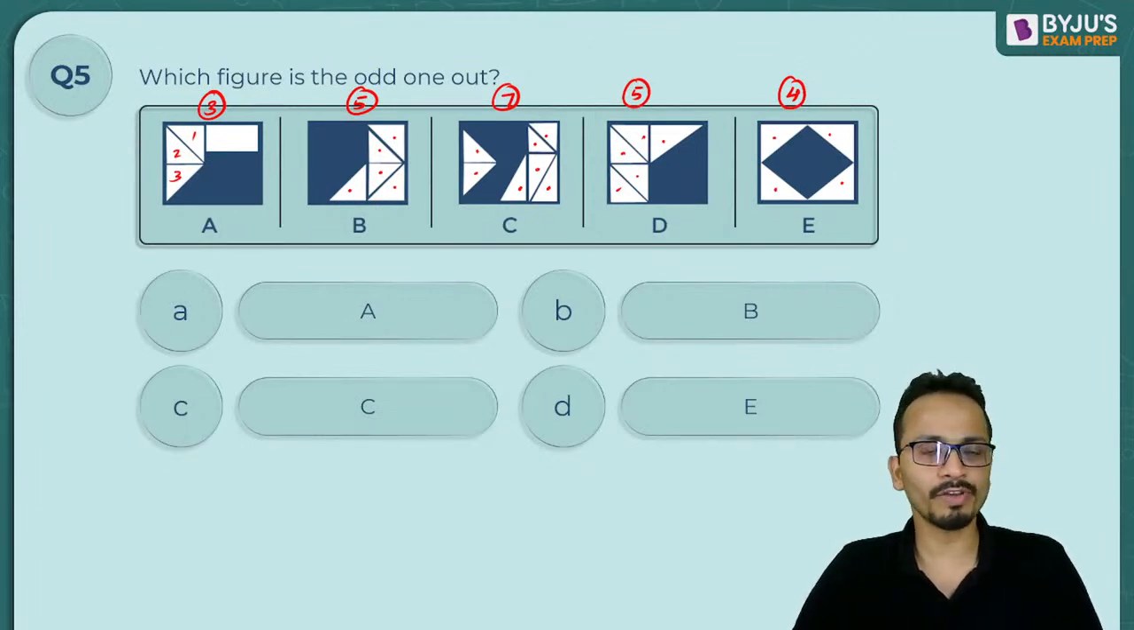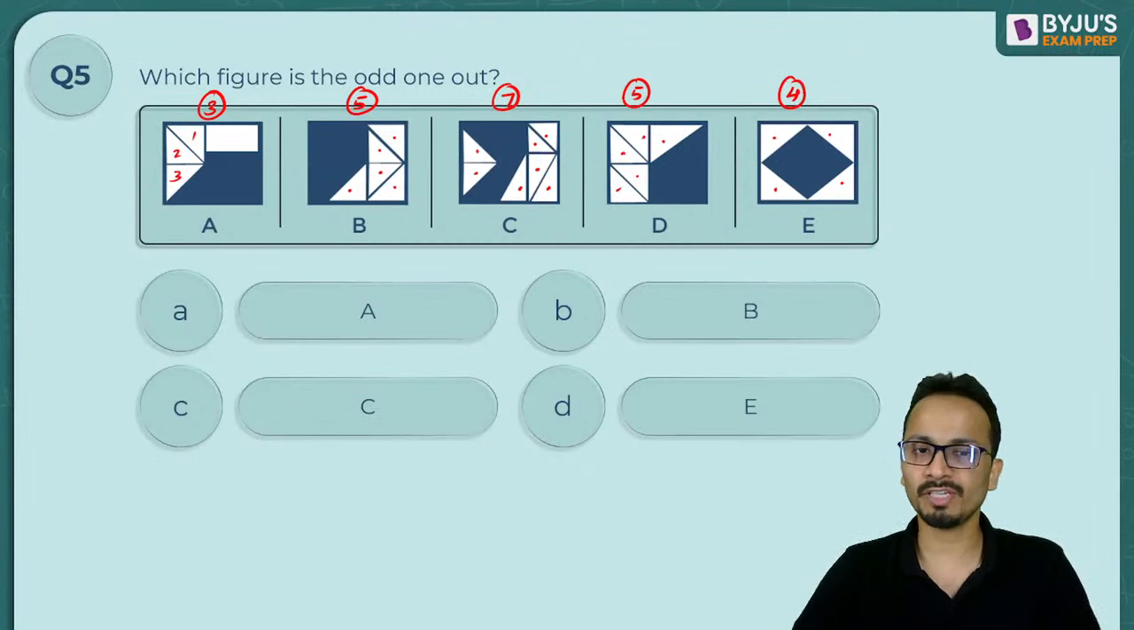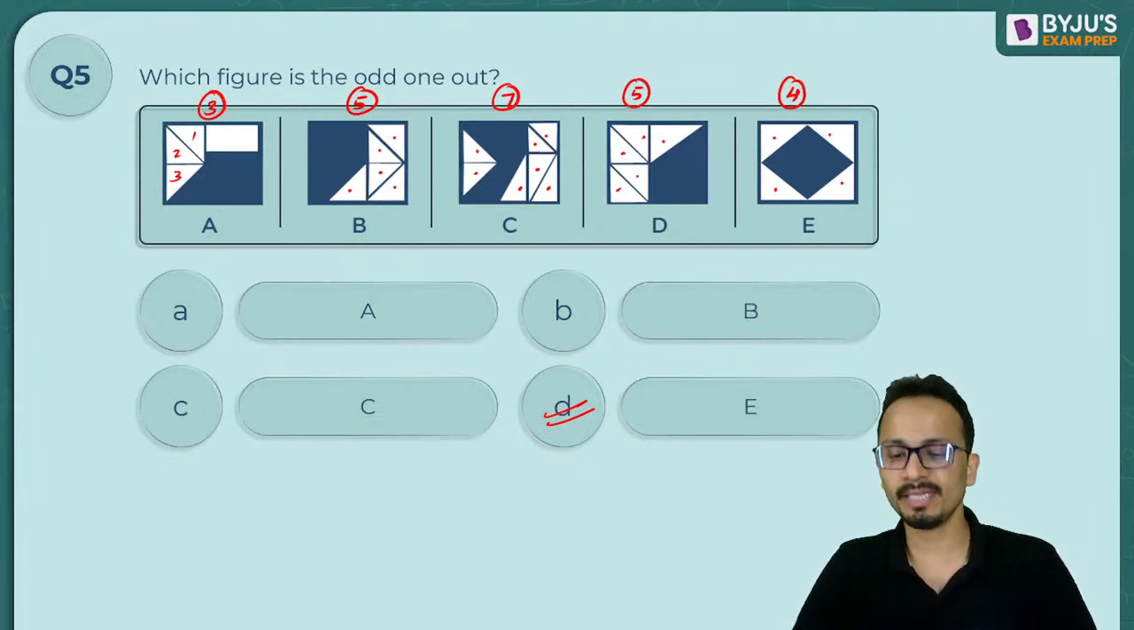So in the first 4 figures, the number of white triangles is odd. And in the last figure, the number of white triangles is even. So the last figure should be the odd one out. And the correct answer here is option D, that is figure E.